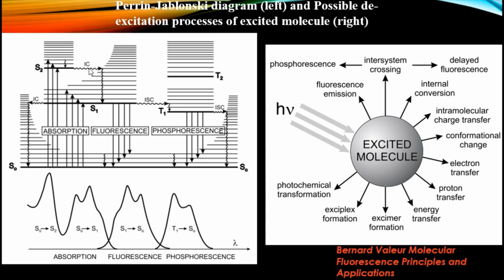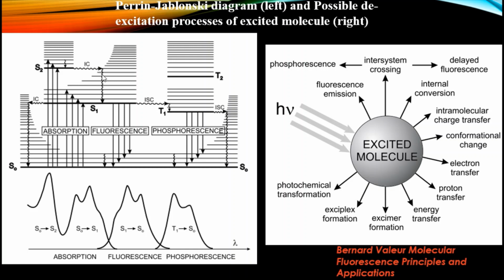Internal conversion means transition between excited electronic states of the same spin multiplicity. Here it is IC, as the S2 to S1 transition between electronic states of the same spin multiplicity occurs non-radiatively. Obviously non-radiatively. Non-radiative transition means no emission of photons.